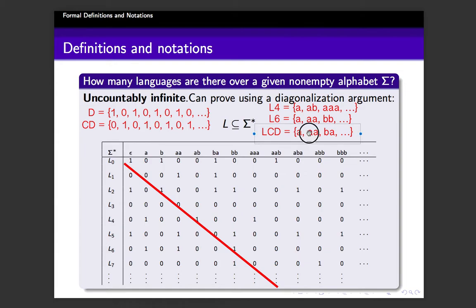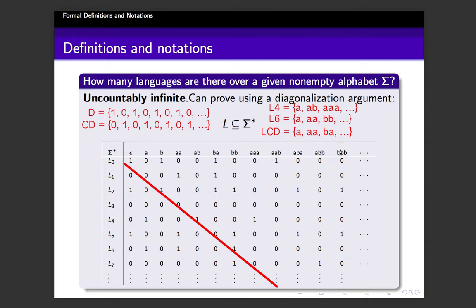So this is the language of alternate strings for this diagonal, right? What we did is we took the diagonal and found the complement of that diagonal, which is a binary string, and we are looking at the language represented by it. Any binary string is representing a language. If the ith element is 0, it means the ith element of sigma star is not present. If the ith bit of the string is 1, it means the ith element of sigma star is present in that language. So any binary string is representing a language, and this is a language.